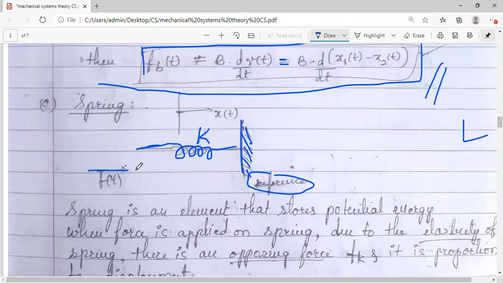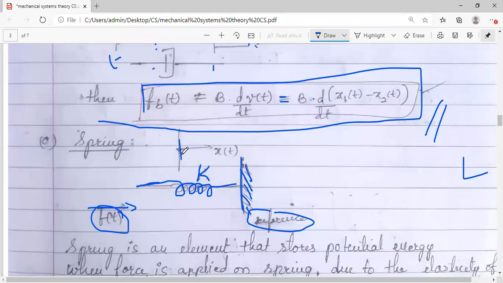So if I apply a force on the spring, F of t, what will happen here? Obviously there is a displacement, the spring will move. And why? Because of the elasticity of the spring. Elasticity is nothing but when you pull the spring, okay, that is the elasticity. Because of the elasticity, the spring will move, x of t. Okay, the direction will be the same.